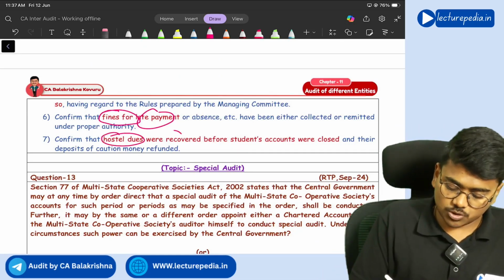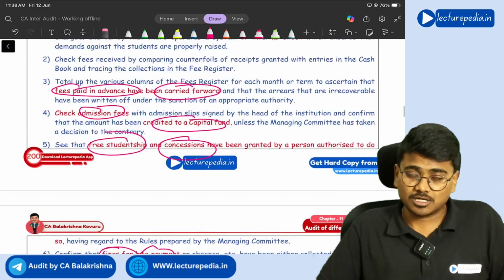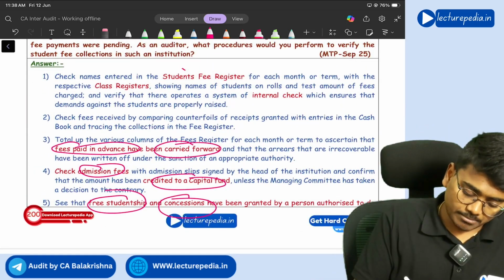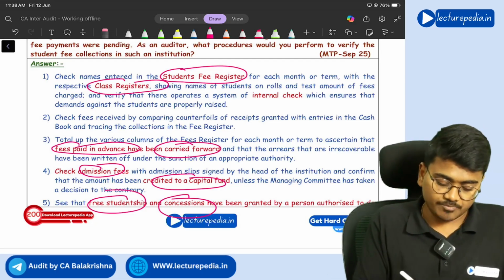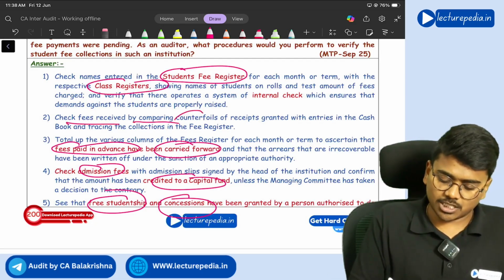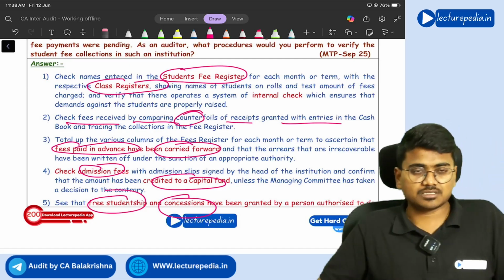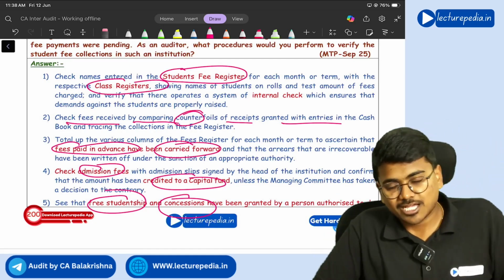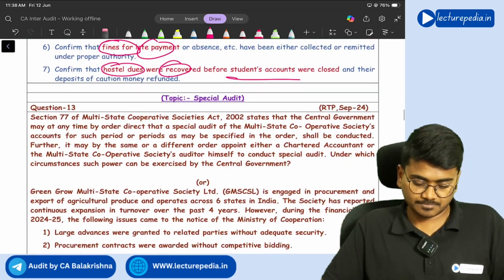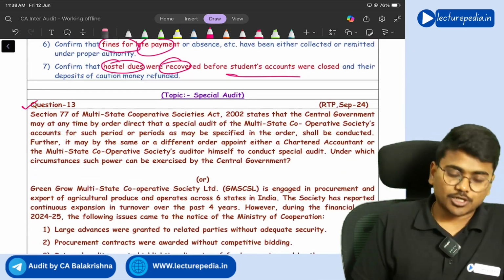Confirm that hostel dues were recovered before students' accounts were closed. Also match the student fee register with the class attendance register. Check fee received by comparing counterfoils of receipts granted with entries in the cash book. So all these are certain procedures that you will perform with respect to the school fees. Next, question number 13.